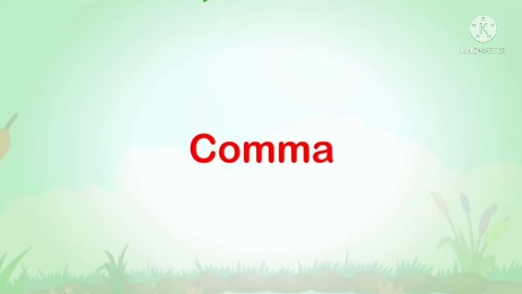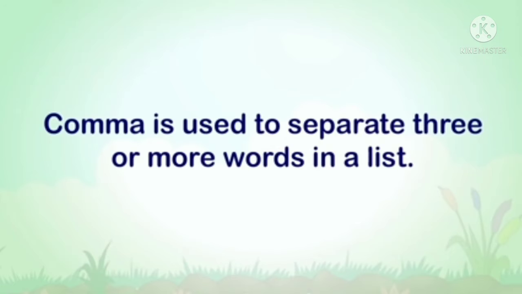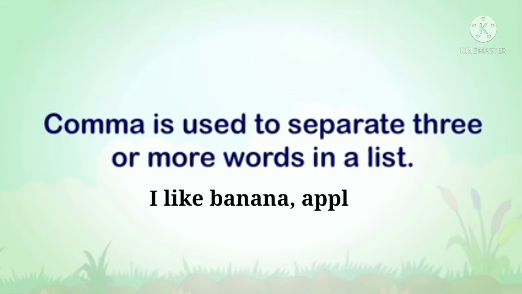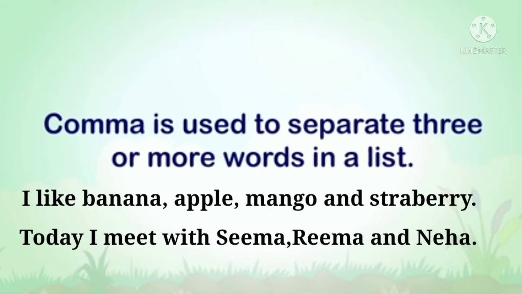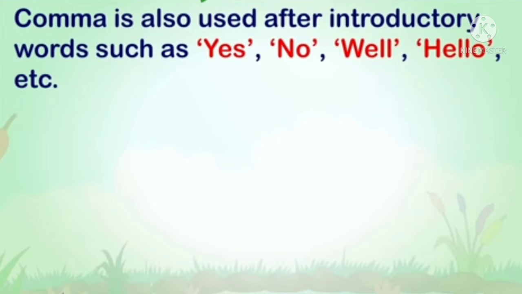Okay. Now the next, that is the comma. When do we use a comma? Just think about it and tell me. Yes, we use a comma to separate three or more words in a list, to separate the things. That is, I like banana, apple, mango and strawberry. Today I met Seema, Reema and Neha. Here are more than three things, so we use a comma to separate them.